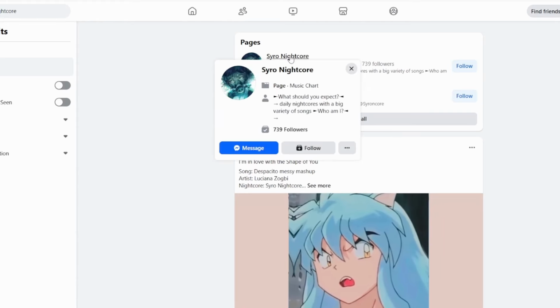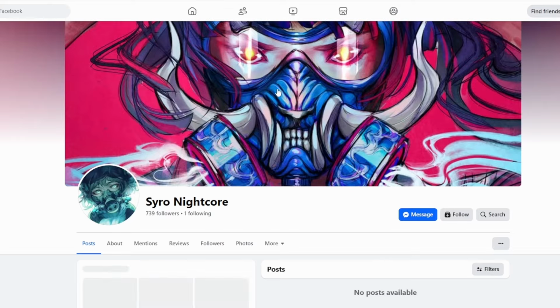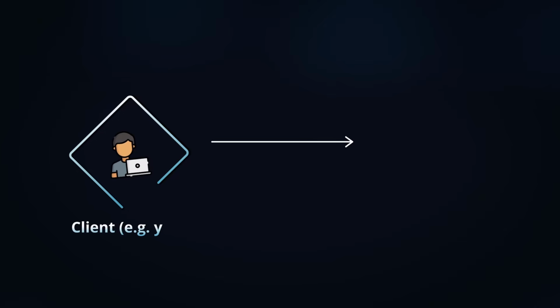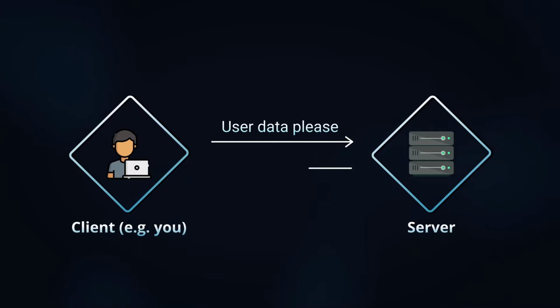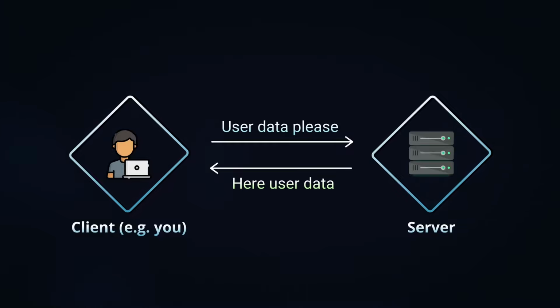Now imagine you are on Facebook and click on one of your friend's user profiles. At that moment, you're sending another request to the server. This request says something like, hey, give me the data for this user, please. Again, the server receives the request and decides what to do. Either it responds with an error, or it sends back the requested data so it can be displayed on your screen. When working with requests like this, you'll often hear the term API.